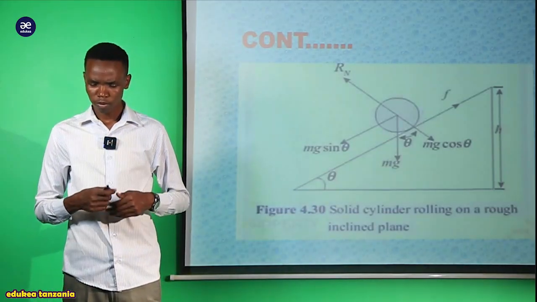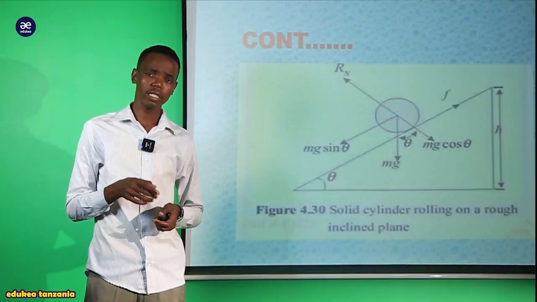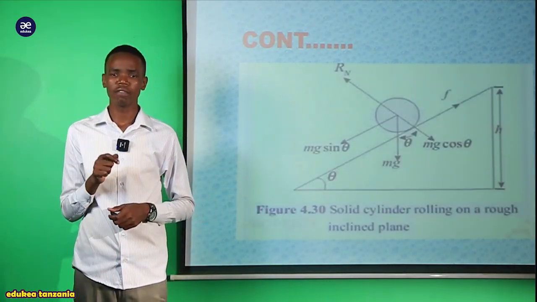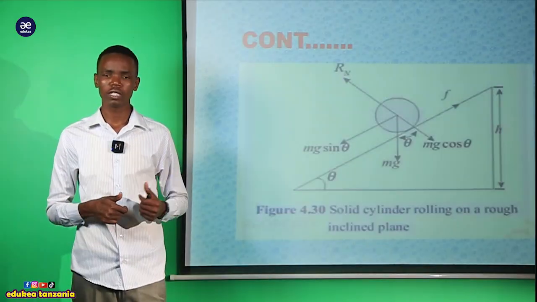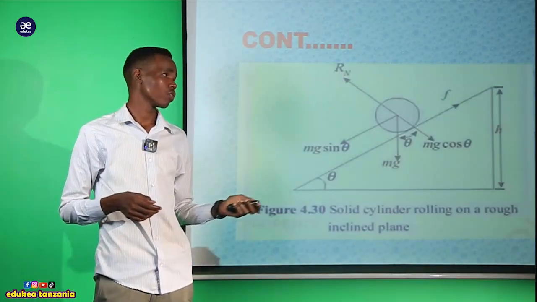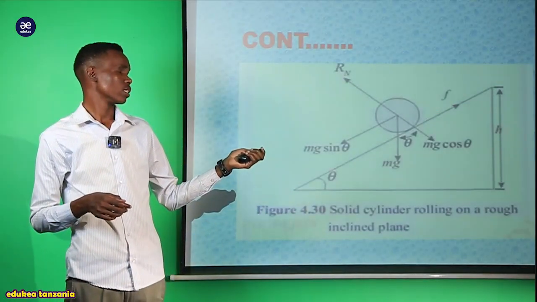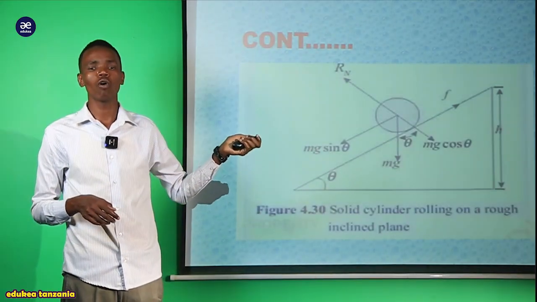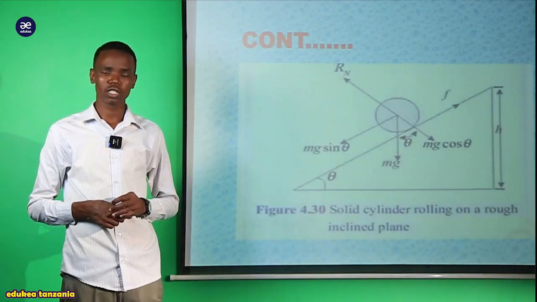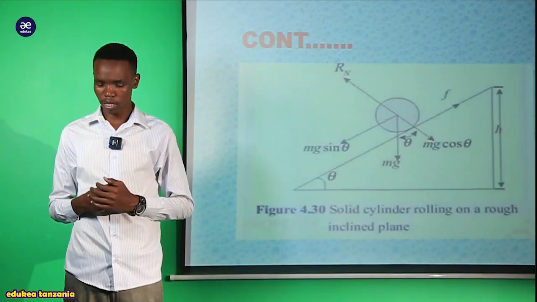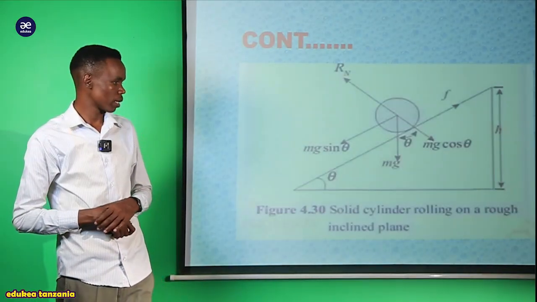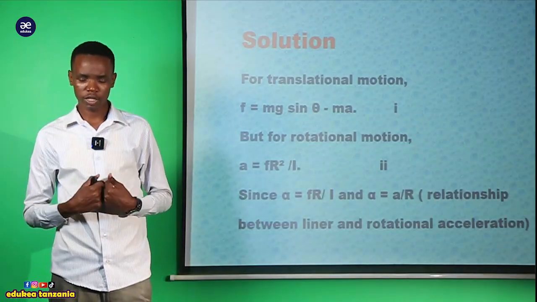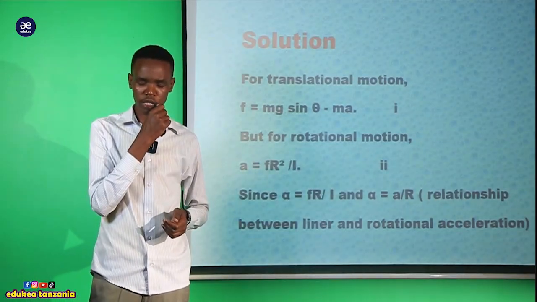But if this solid cylinder is trying to roll on the inclined plane, there are some forces it could exert. This force is called the friction force. As we see, this is the friction force that opposes the rolling of this solid cylinder on an inclined plane. So after this, let us see the solution of this question.